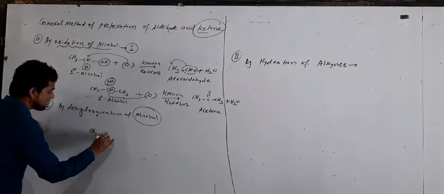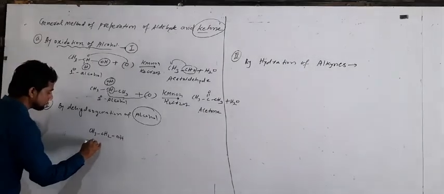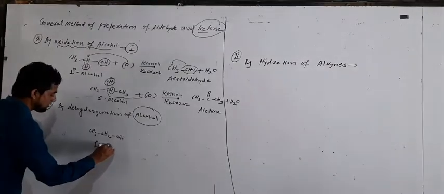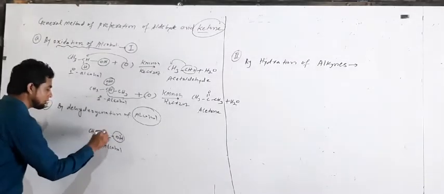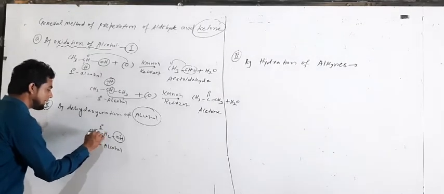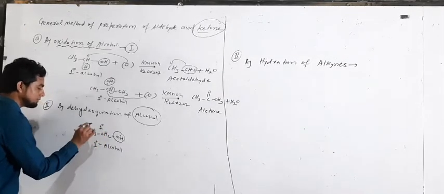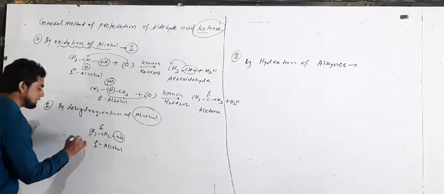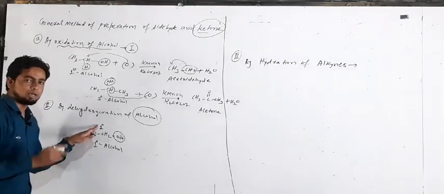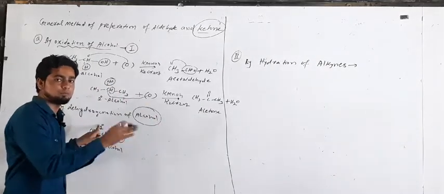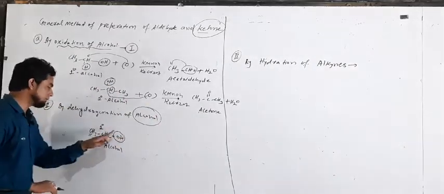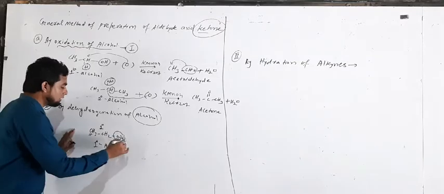When a primary alcohol means CH3OH, it is called a primary alcohol. Why is it called a primary alcohol? Because the OH group is attached to which carbon? Primary carbon. Why is it called a primary carbon? The carbon attached to a single carbon is called a primary carbon, and the carbon to which any functional group is attached, the name is the same, primary. That's why it is the primary alcohol.